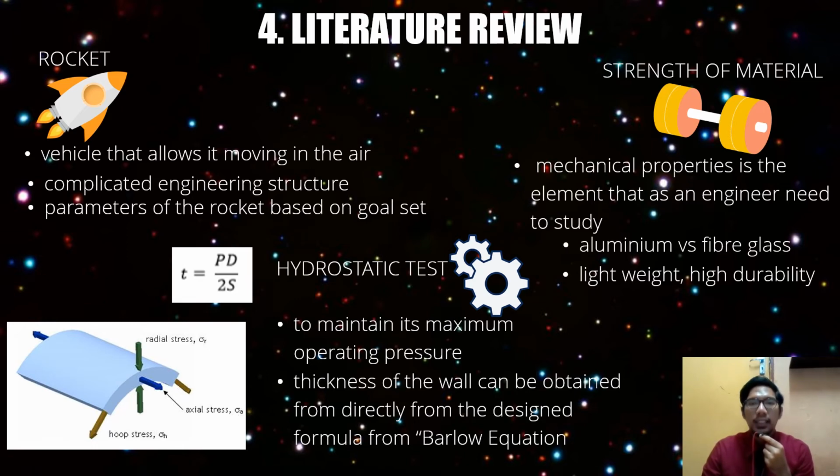T is the thickness of the specimen, P is the internal pressure, D is the inner diameter of the specimen, and S is the allowable or the hoop stress. As a result, this is why the simulation is used to verify the equation.